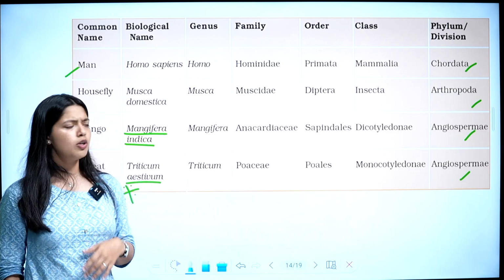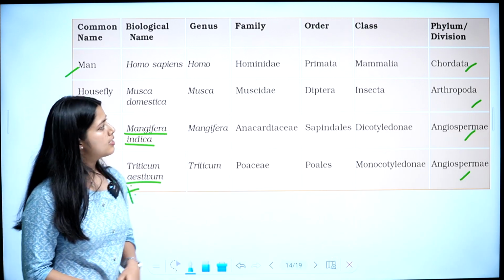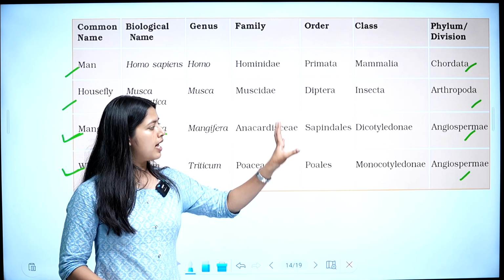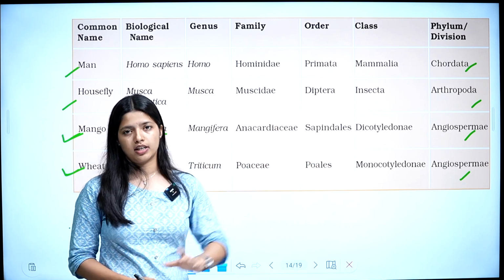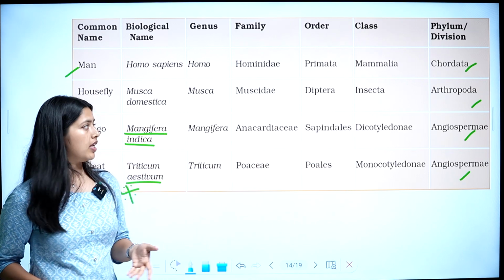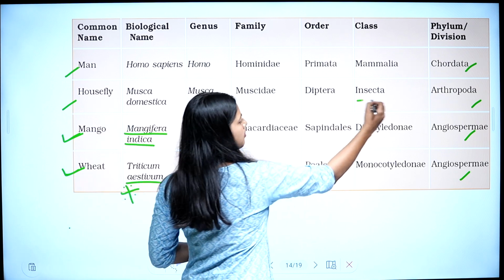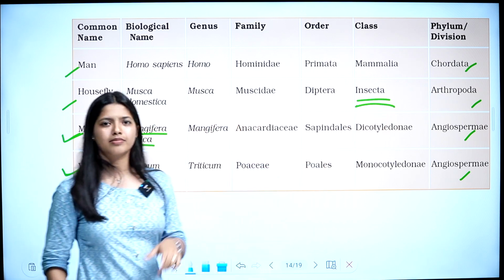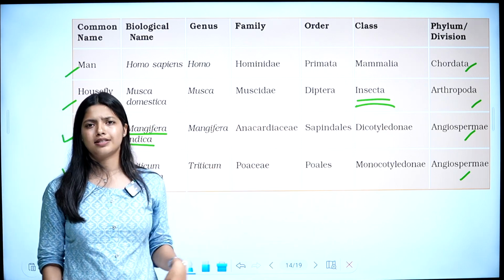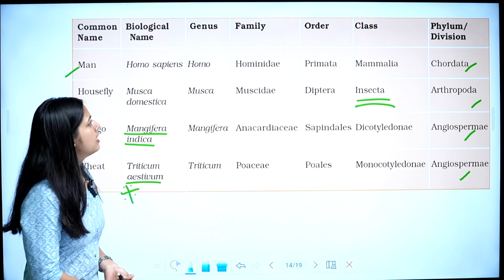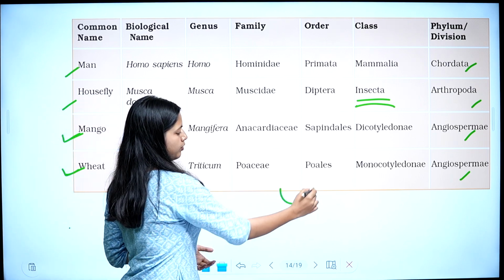Okay. So, you will be familiar with those terms. Then class also, you are going to hear Mammalia, Dicotyledonae and Monocotyledonae. All these classes you are going to be familiar. Insecta you won't be hearing, but it's simple, right? Insecta, housefly comes under class Insecta, so it's easy. Then this family and order you will have to learn it.